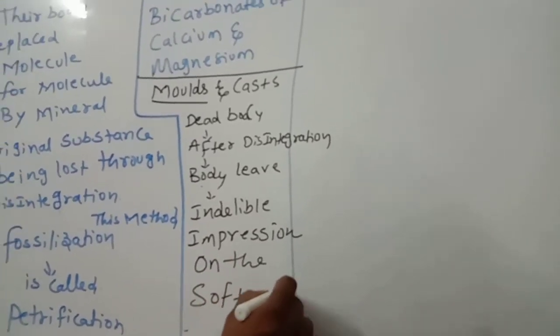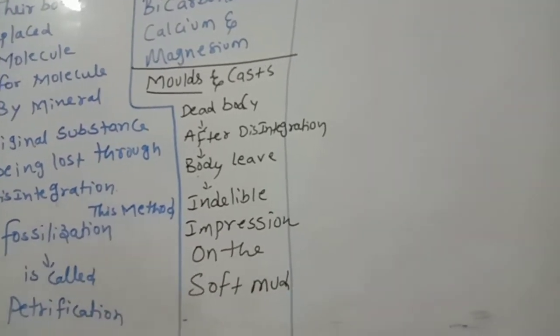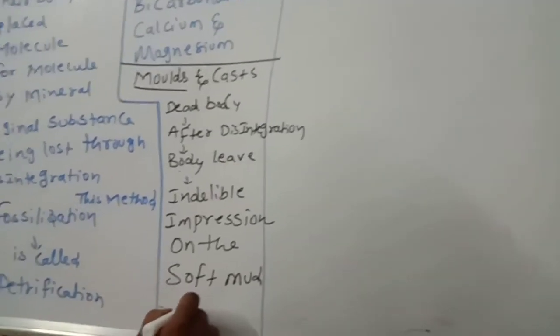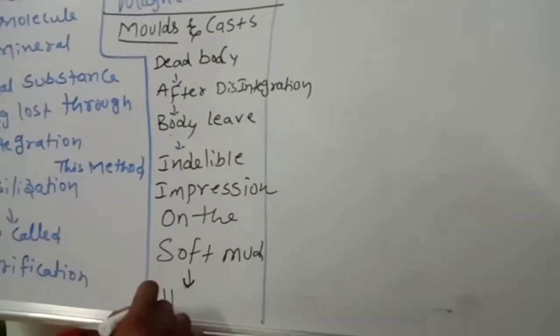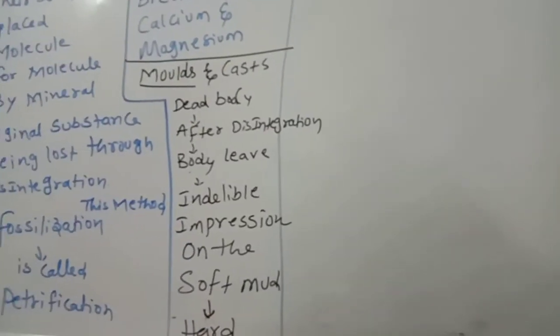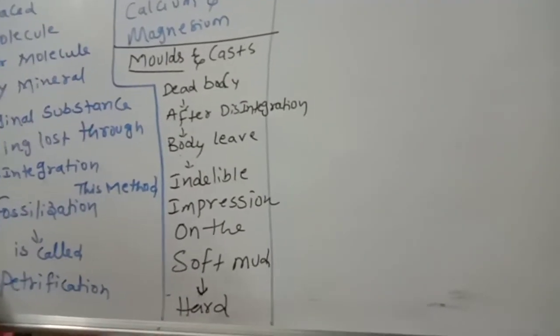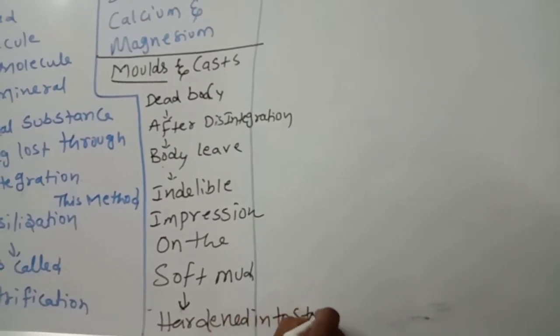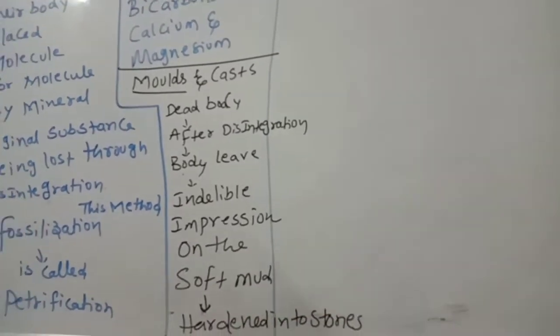This point you should remember. That impression on the soft mud later becomes hard, hardened into stones. You should remember that the indelible impression on the soft mud hardened into stones.